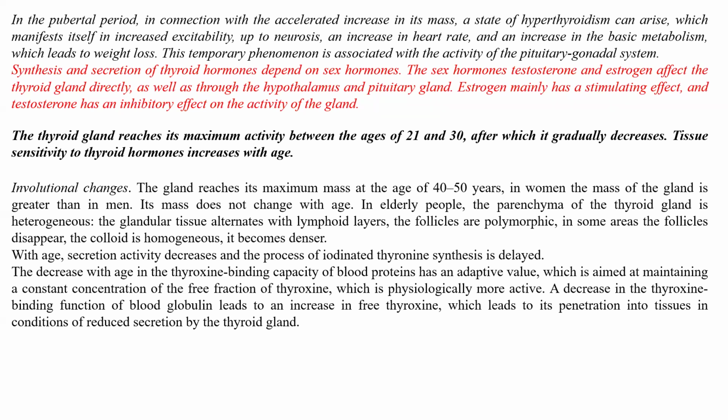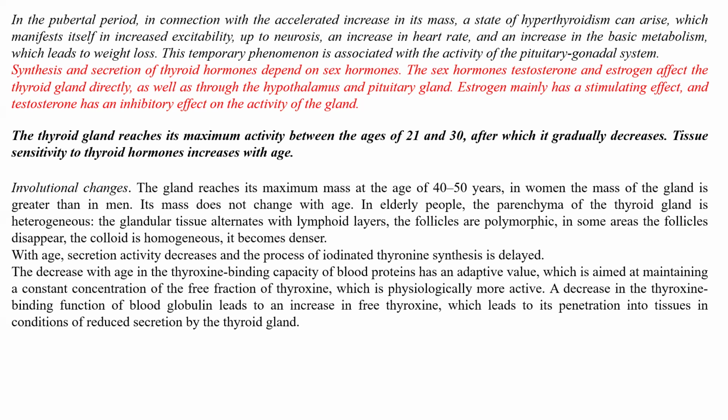In elderly people, the parenchyma of the thyroid gland is heterogeneous. The glandular tissue alternates with lymphoid layers. The follicles are polymorphic. In some areas, the follicles disappear, the colloid is homogeneous, and it becomes denser. With age, secretion activity decreases, and the process of iodinated thyronine synthesis is delayed.